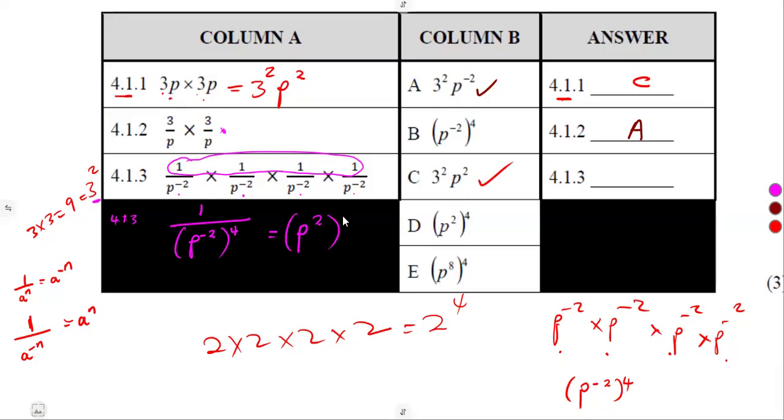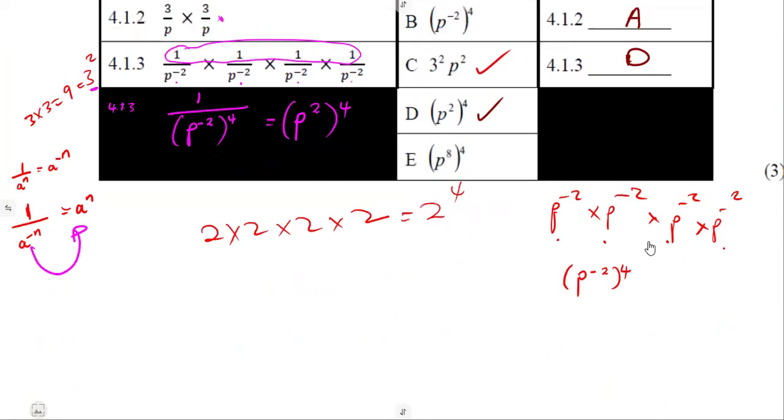But everything raised to the exponent of 4 like this. That is the case here. It's a law. Exponents is all about laws. So it can be written like this with a positive exponent. Do we have a proper answer for that? Yes, we have, which is on D. So it means 4.13, the answer was supposed to be D. That's how these questions can be given.